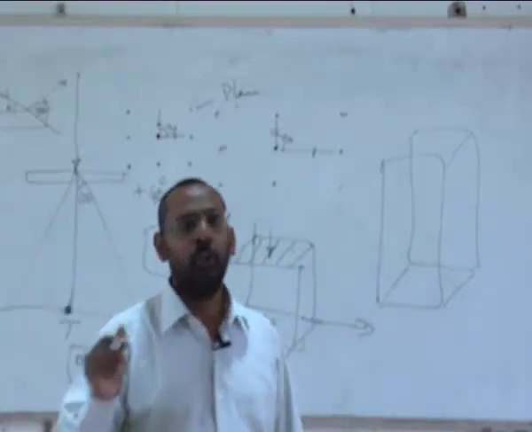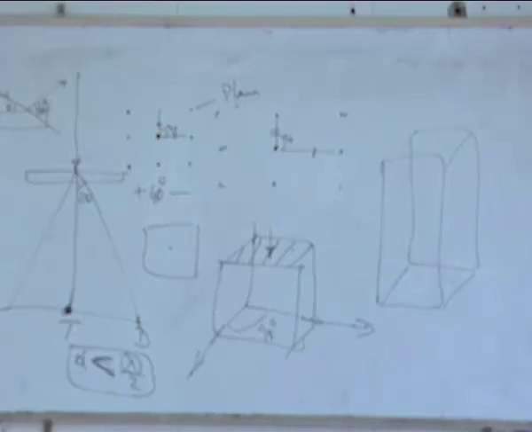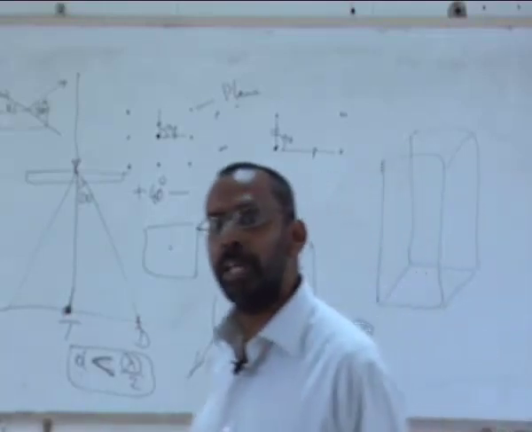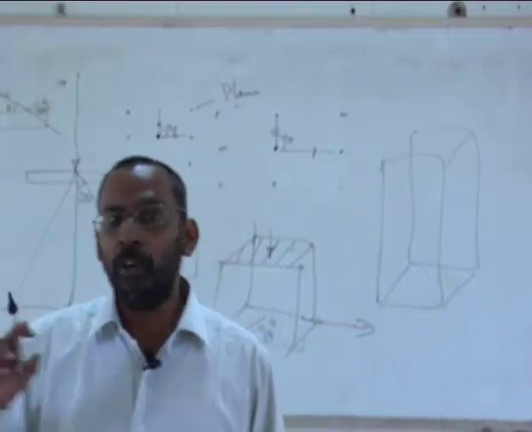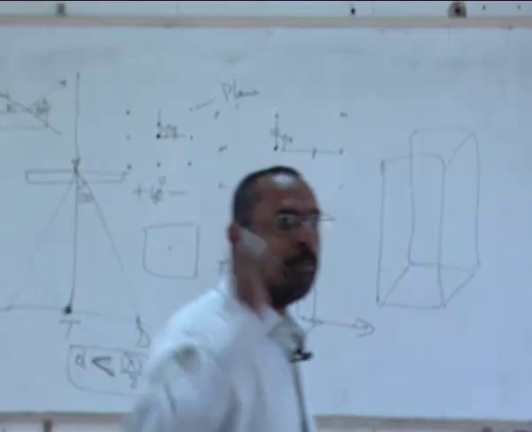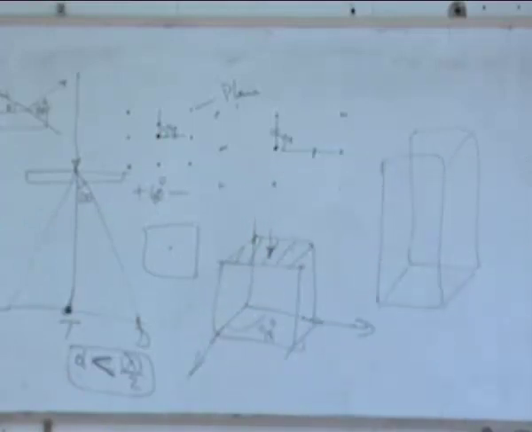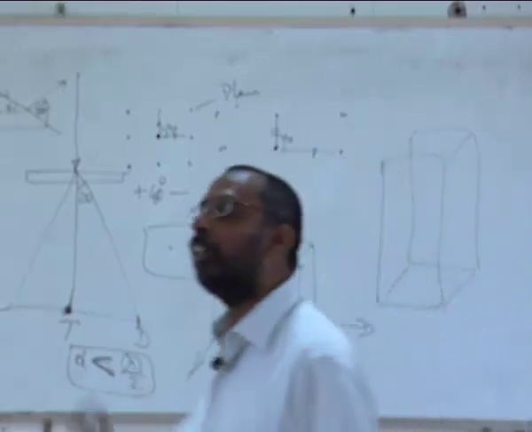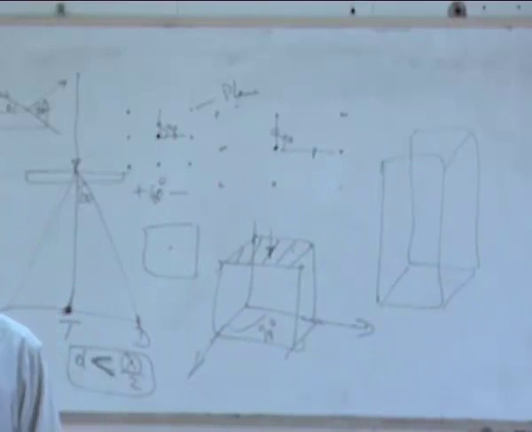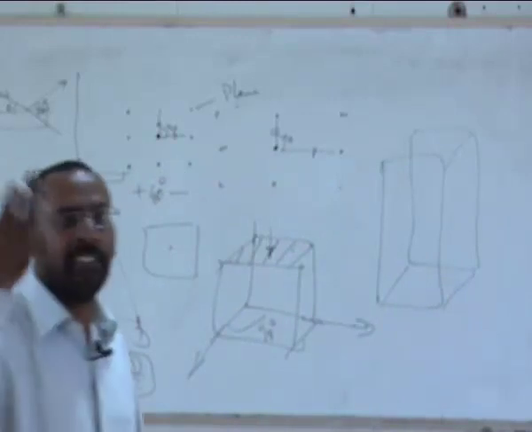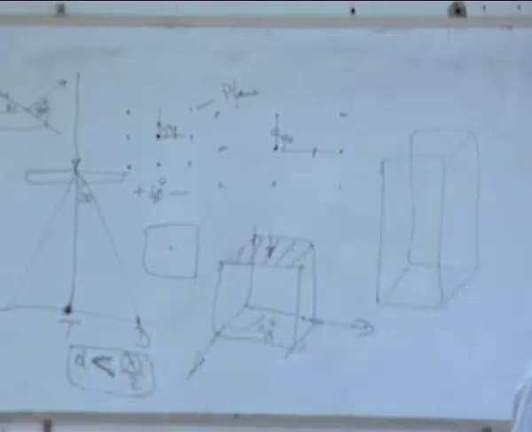And please remember, two-fold means there has to be a 90 degree. Without 90 degrees, there is no two-fold. Right? Just because A is not equal to B will not give you a two-fold. That is the reason why, for example, if I take a crystal structure such as triclinic, there also A is not equal to B, but I don't have a two-fold. And if I go to a monoclinic, A not equal to B, but not equal to C. But how many two-folds do we have in a monoclinic? Only one two-fold, because there is only one 90 degree axis there. Right? Only one of the angles is 90, the rest of the two angles are not 90. That is the reason why.